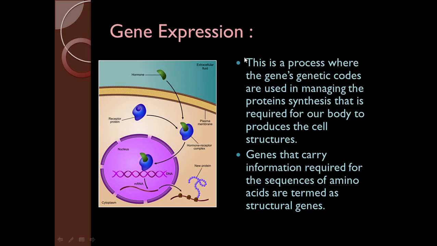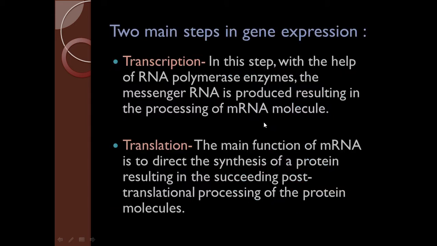What is gene expression? It is the process where the gene's genetic code is used in managing the protein synthesis required for our body to produce the cell structures. There are two main steps in gene expression. The first step is transcription. In this step, with the help of the RNA polymerase enzyme, the messenger RNA is produced, resulting in the processing of the mRNA molecule.